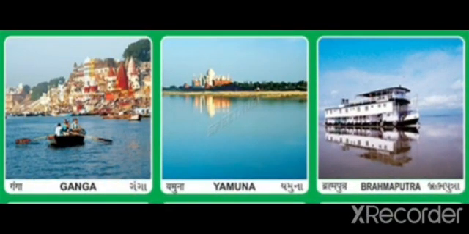Next, we already discussed that rivers are sources of fresh water from which we get the water for our daily activities. In India, we have many rivers like Ganga, Brahmaputra, Yamuna, Kaveri, Krishna, Godavari, Tapti, Mahanadi. But among the rivers, there are two types. One is perennial rivers and another is seasonal rivers.